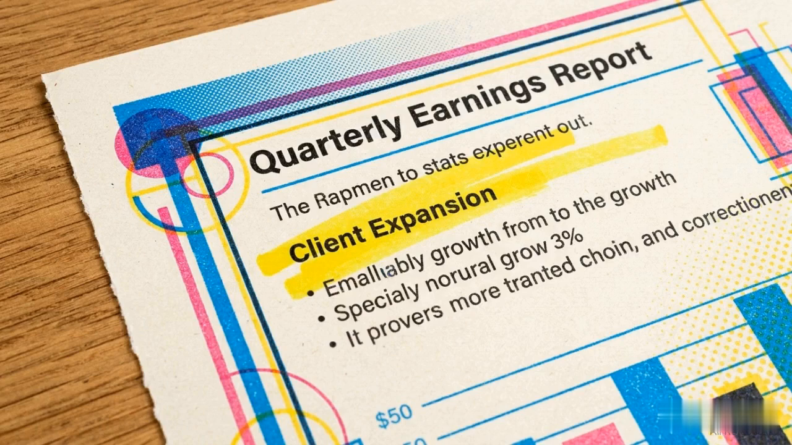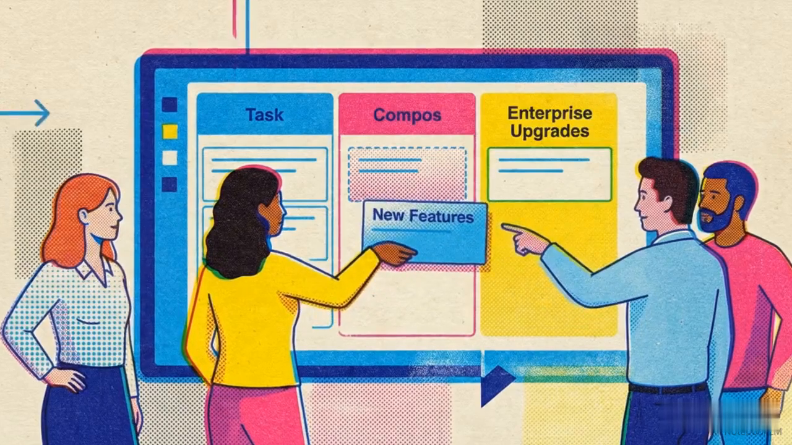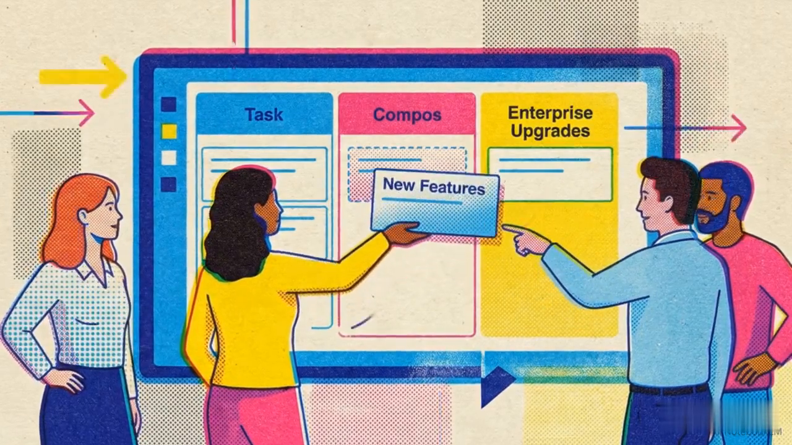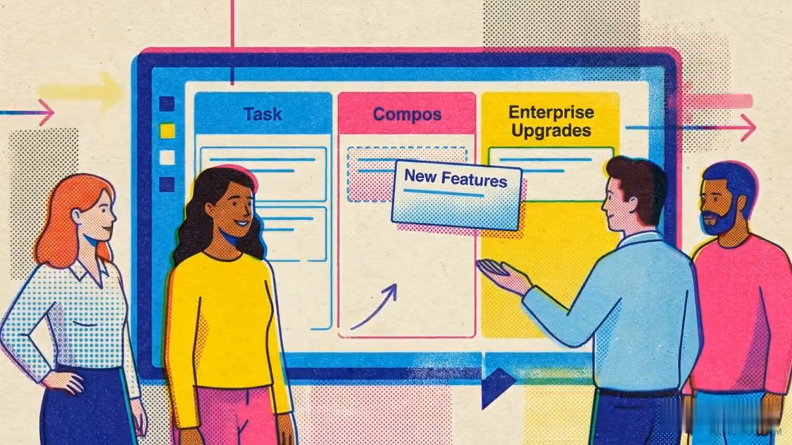In 2026, net revenue retention, how much more those current customers spend year over year, is the primary metric for long-term health. Across the industry, expansion revenue now accounts for 40 to 50% of all new recurring revenue. For most companies, extracting at least 40% of their growth from existing users is now a mathematical requirement for survival.